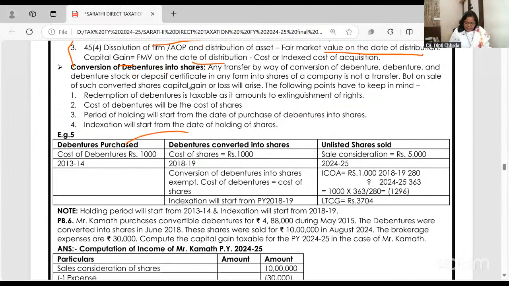Now the last case, very simple: debentures are converted into shares. Check yesterday's definition, I have star marked it. When debentures are converted into shares, it is a transfer, but it is exempt. I'm saying to the debenture holder, 6 years back I issued debentures. Now it's time to redeem and pay you. But in redemption of debentures, I'll not pay you money. I'll give you shares. Until now, you were getting interest. Now on shares, you will get dividend. Is it okay for you? You say, most welcome.